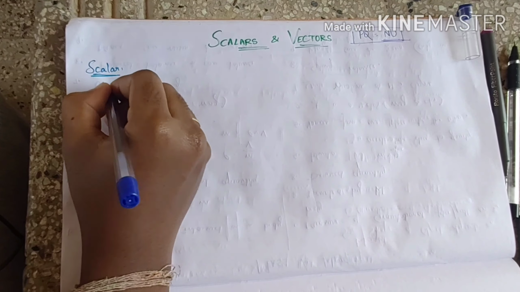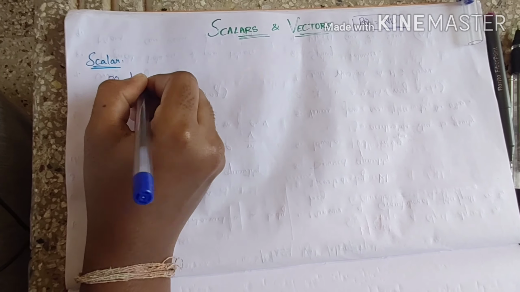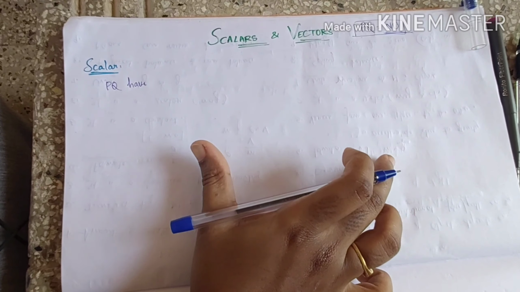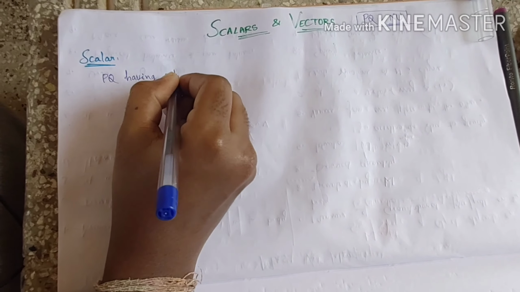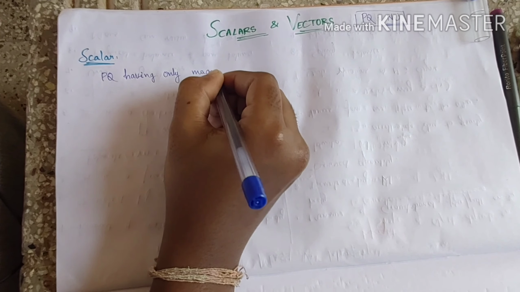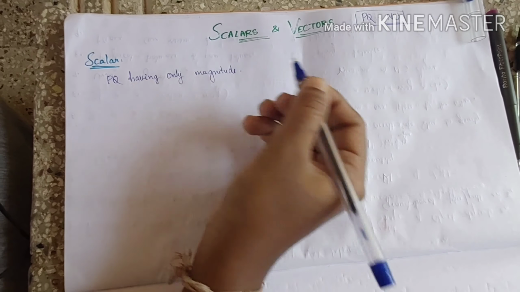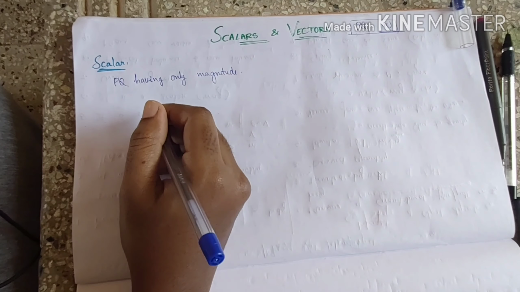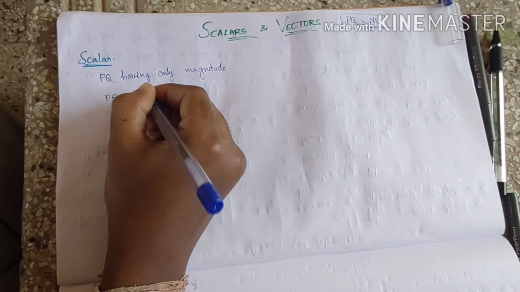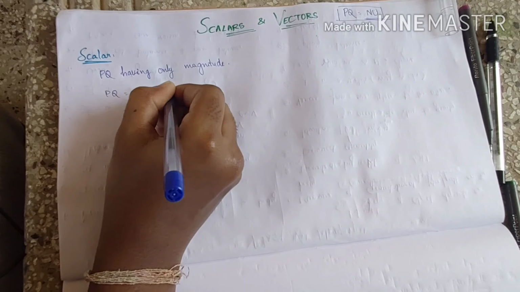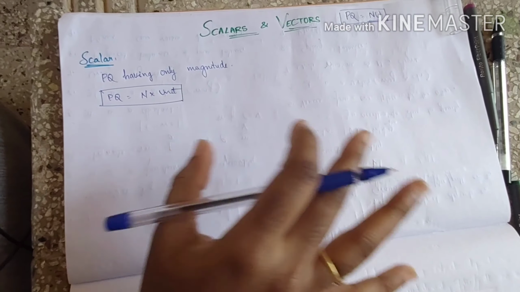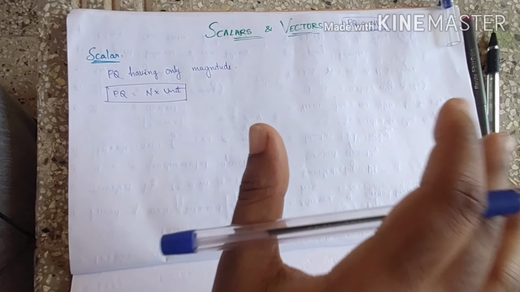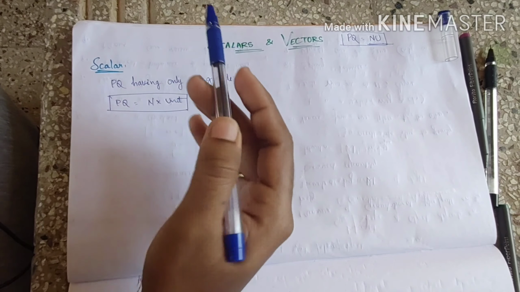So scalar: a physical quantity, I'm just writing PQ, having only magnitude is called a scalar. These physical quantities will have directly a number and unit. It's as simple as that.